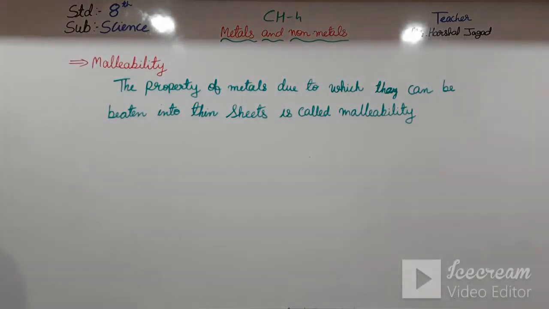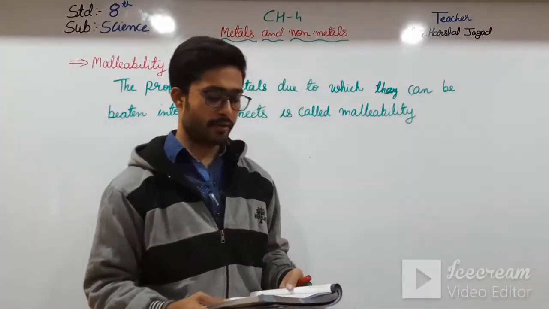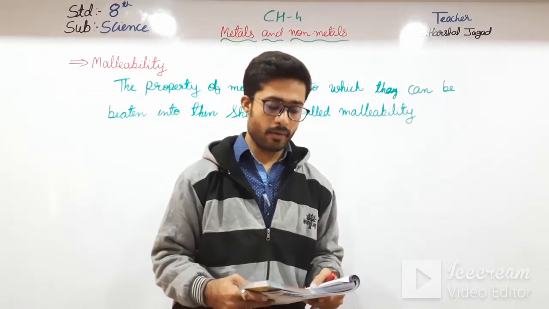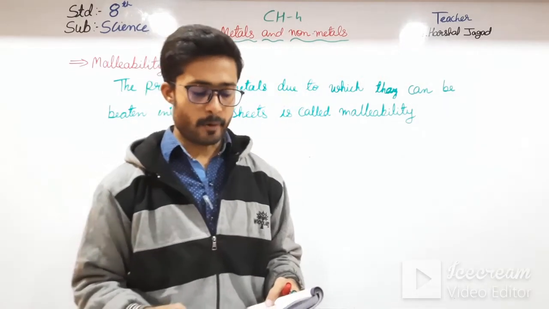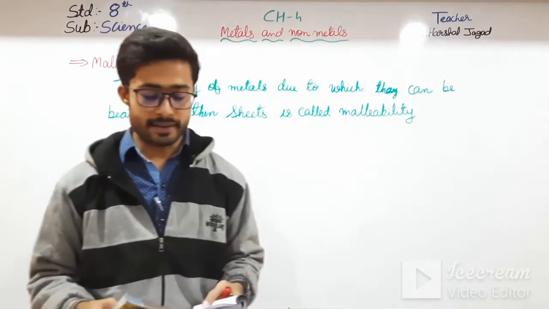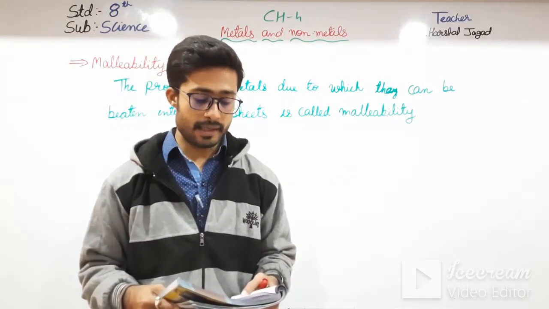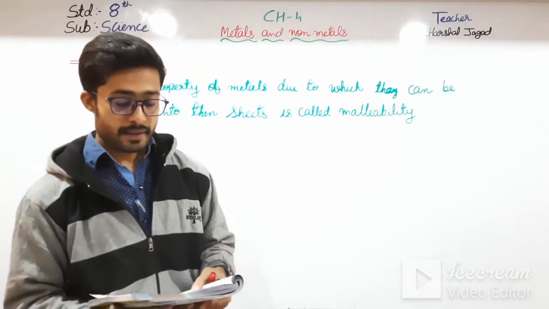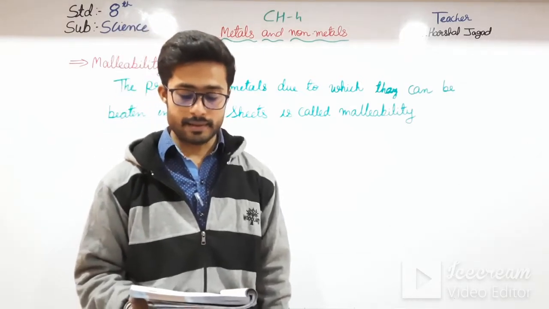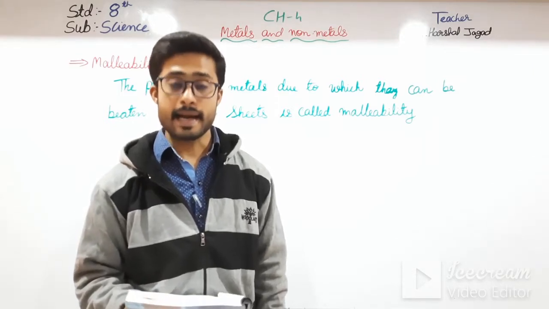Okay, and in the metals, let us see. Have you seen an aluminum foil, which is a thin sheet of metal? Most metals can be beaten into thin sheets by a hammer or a similar device. The property of metals due to which they can be beaten into thin sheets is called malleability. Gold and silver are the most malleable metals, and for this reason they are used for making jewelry and other decorative items. Other metals that can be beaten into thin sheets include copper, iron, tin, and aluminium.